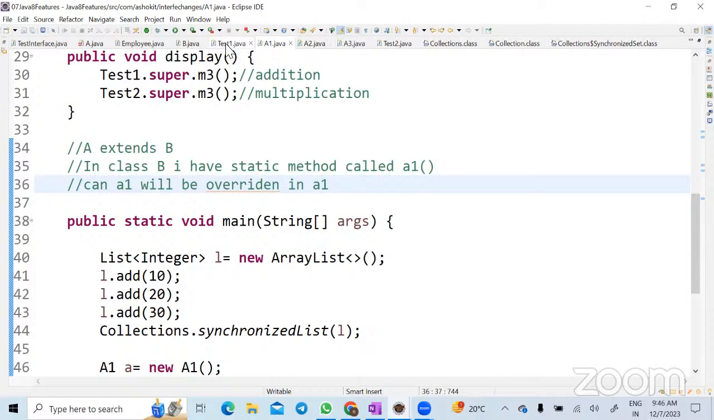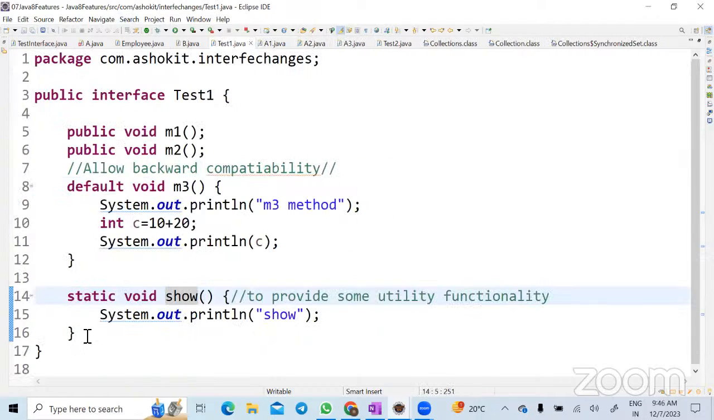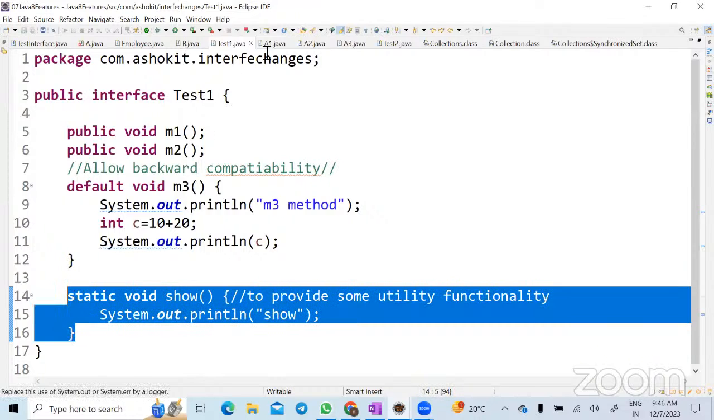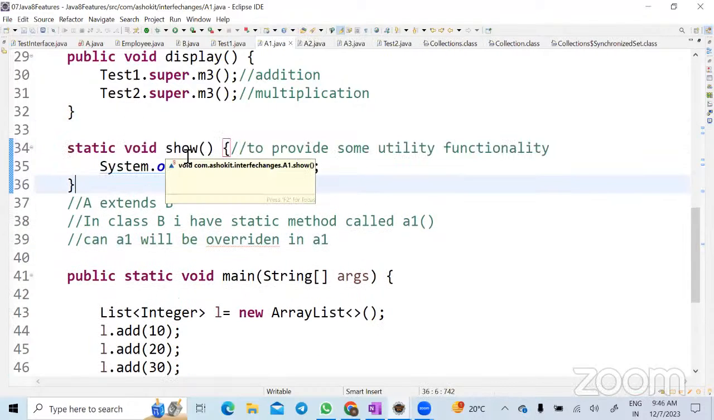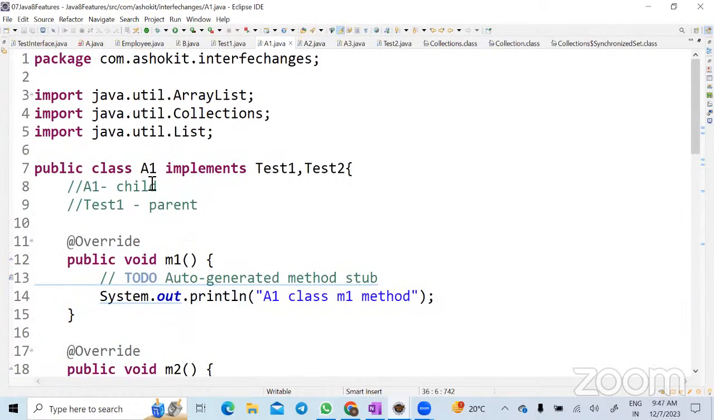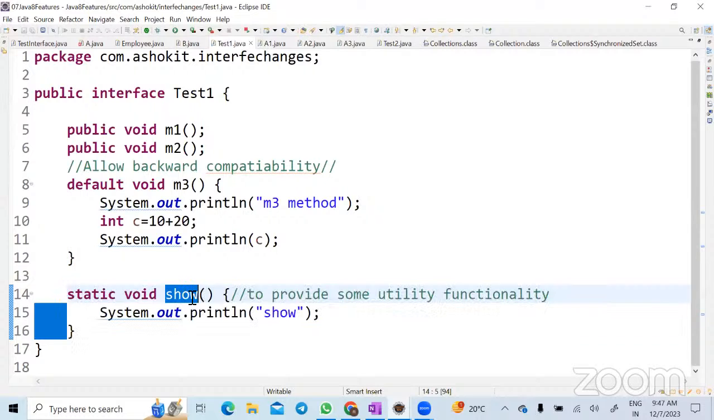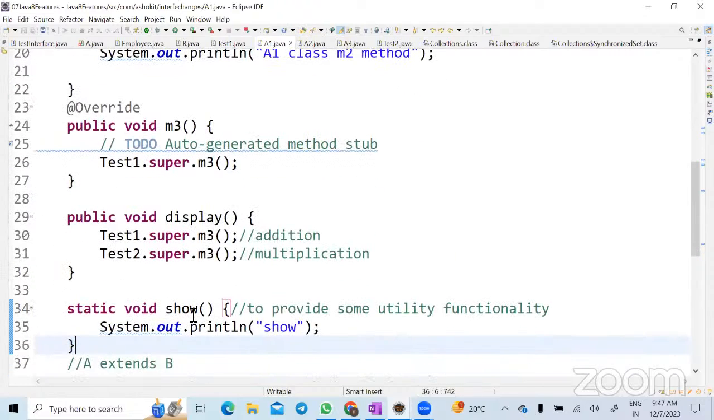So with the same signature, I can write a method in the child, but it does not mean that it's overriding, correct? See here, am I able to write a show method? A1 is a class. What is the parent for A1? Test1. Does Test1 have a static method called show? Yes. Am I able to write the same name, same keyword, and some different implementation? Yes. Does it mean overriding? No, it is redefining.